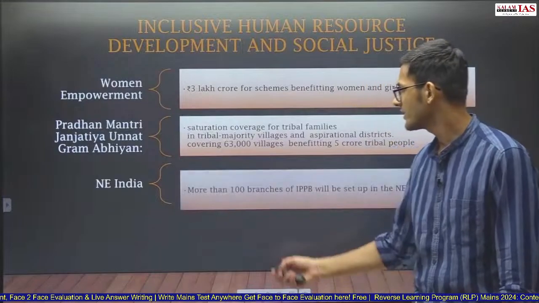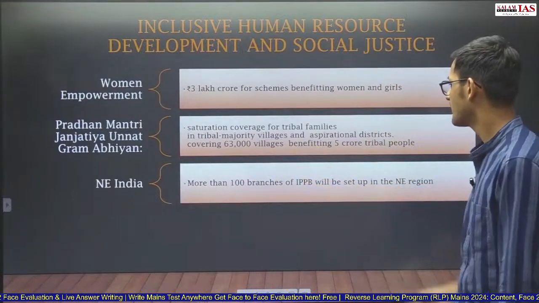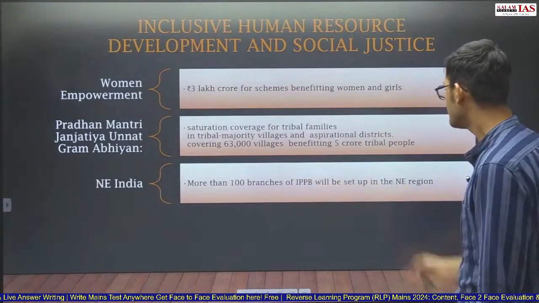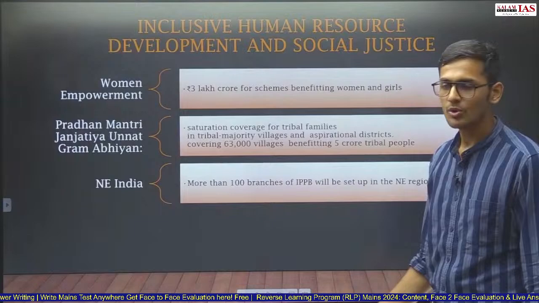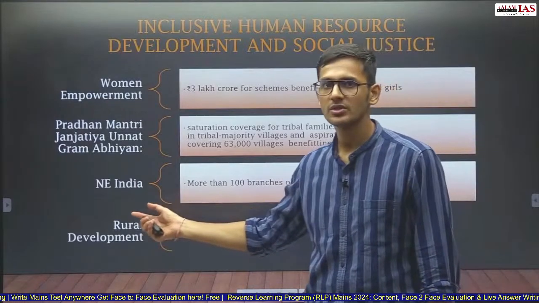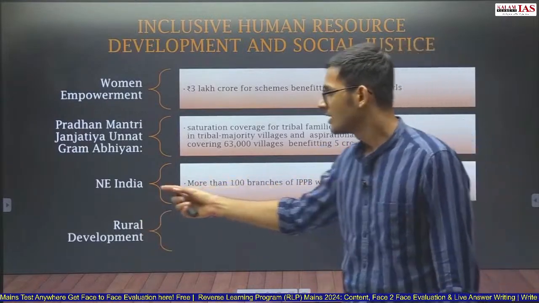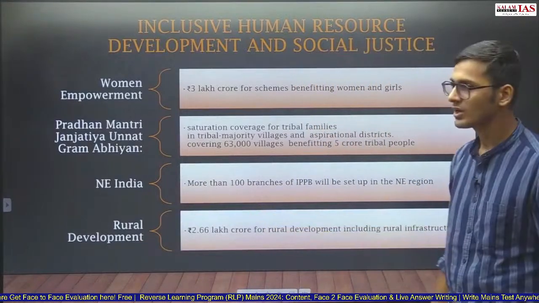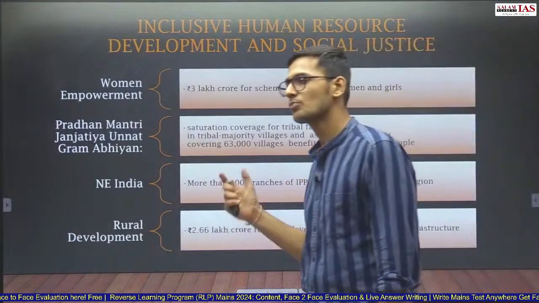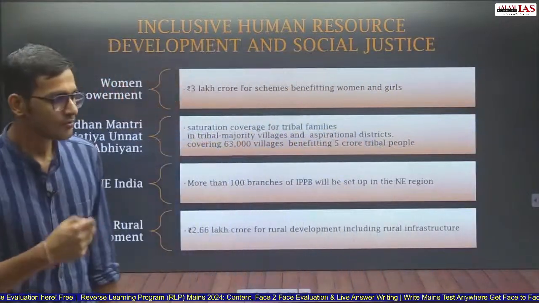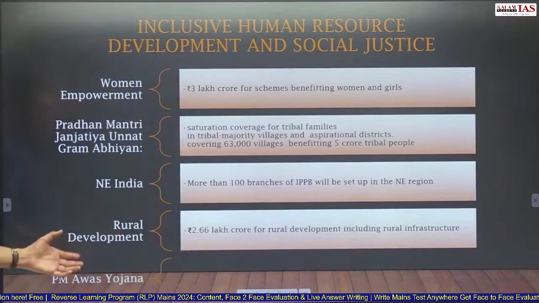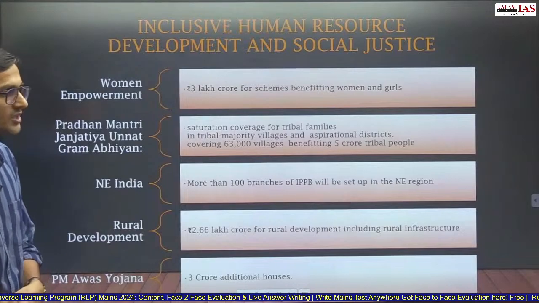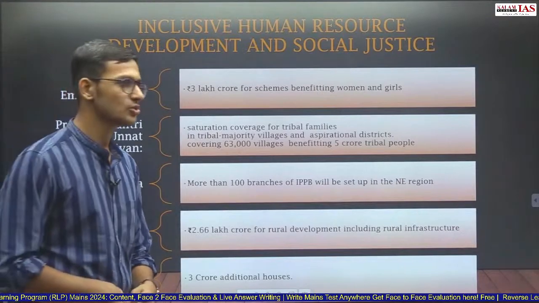Next is for Northeast India, more than 100 branches of India Post Payments Bank, IPPB, will be set up in the northeastern region. So more than 100 branches of IPPB will be set up in the northeastern region. For rural development, 2.66 lakh crore for rural development, including rural infrastructure. So for rural infrastructure, 2.66 lakh crore have been announced for rural development this year. And for Pradhan Mantri Awas Yojana, 3 crore additional houses will be constructed under Pradhan Mantri Awas Yojana.